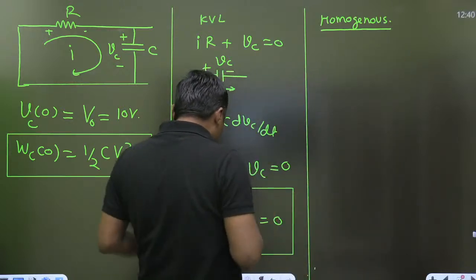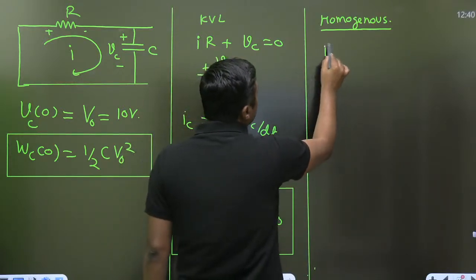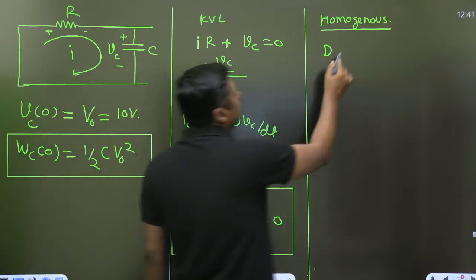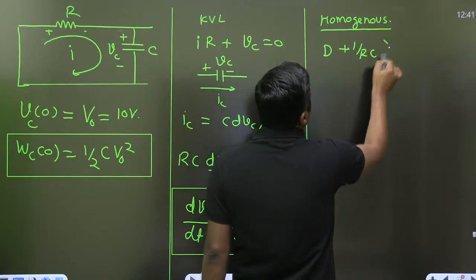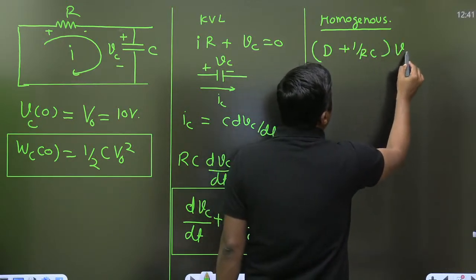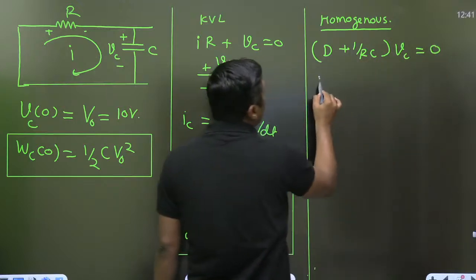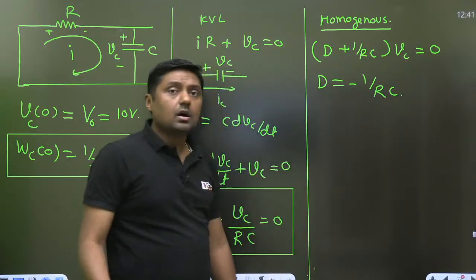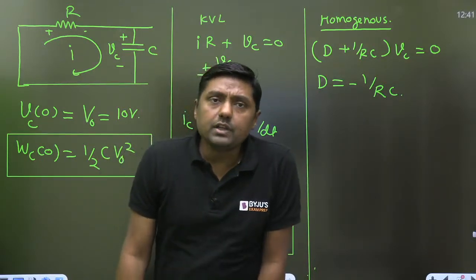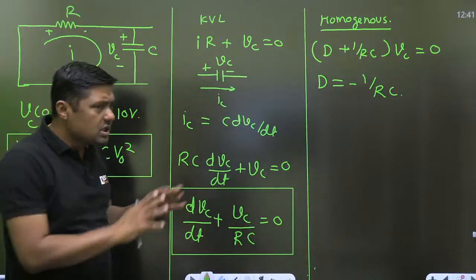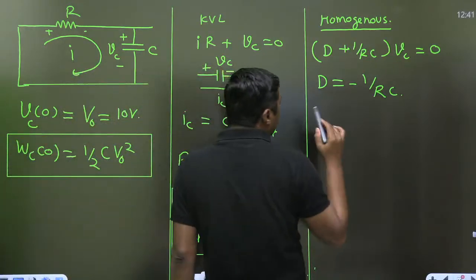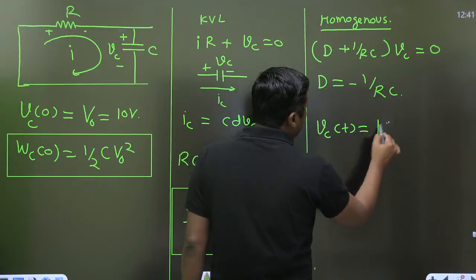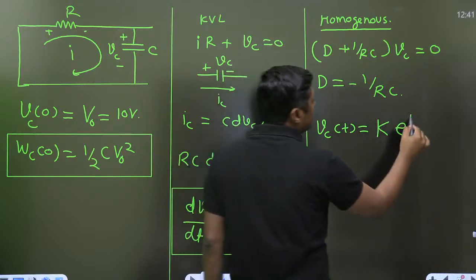it is homogeneous. This d by dt is represented by D. Some students are confused that d by dt is represented by D, and this is plus 1 by RC into Vc equal to 0. You will get D equal to minus 1 by RC. That is the method how to solve. Once you get the root, that is minus 1 by RC, what is the general solution for a first order differential equation? Always remember that Vc(t) is given by k e raised to power Dt.